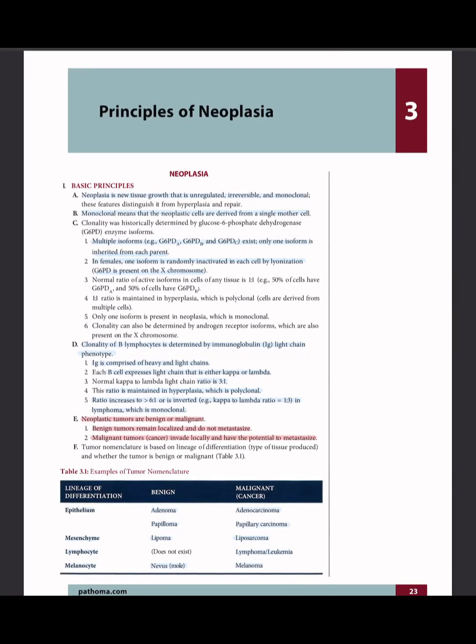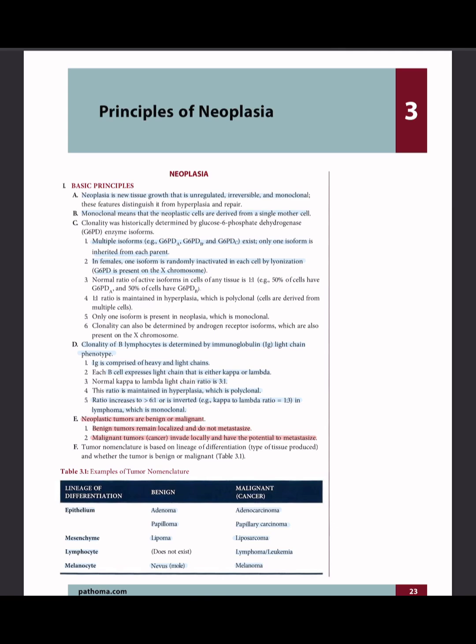Hi guys, today we're going to continue reading Pathoma. We are starting chapter 3, Principles of Neoplasia. Neoplasia, basic principles. Neoplasia is new tissue growth that is unregulated, irreversible, and monoclonal. These features distinguish it from hyperplasia and repair.